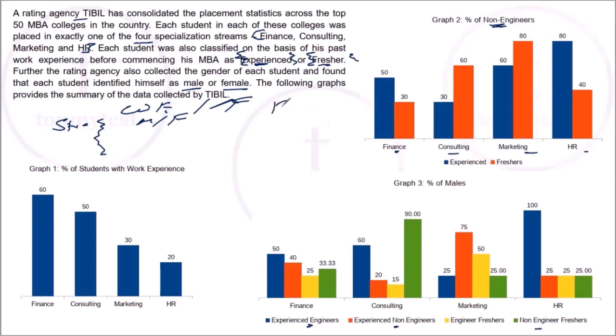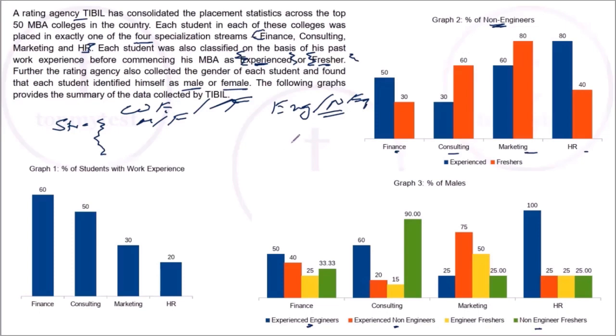So there is another classification, which is engineering and non-engineering. So there are three granularities of the table. Now, if it was just one particular college, it would look like a Venn diagram sort of case. But here there are four different streams, so we'd have four different Venn diagrams. You don't need to draw a Venn diagram. You can try to solve it, but we'll try to do it using a table.